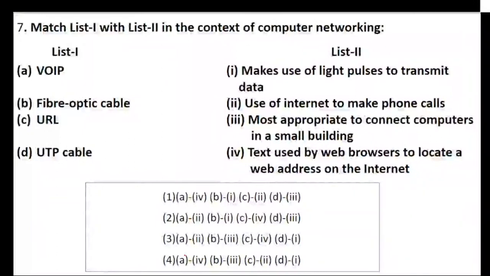Question number 7 is match the following. Yesterday we did some topics out of this, that is VoIP. Yesterday I did this topic for you. Fiber optic cable, URL, and UTP cable. You have list 1 with the instruments, and list 2 with what they are used for: transmitting data, phone calls, connecting the computers, or locating the address. You have to come with your options for question number 7. Now we have question number 7 on the screen. Your time limit has already started. 50 seconds are yet left.